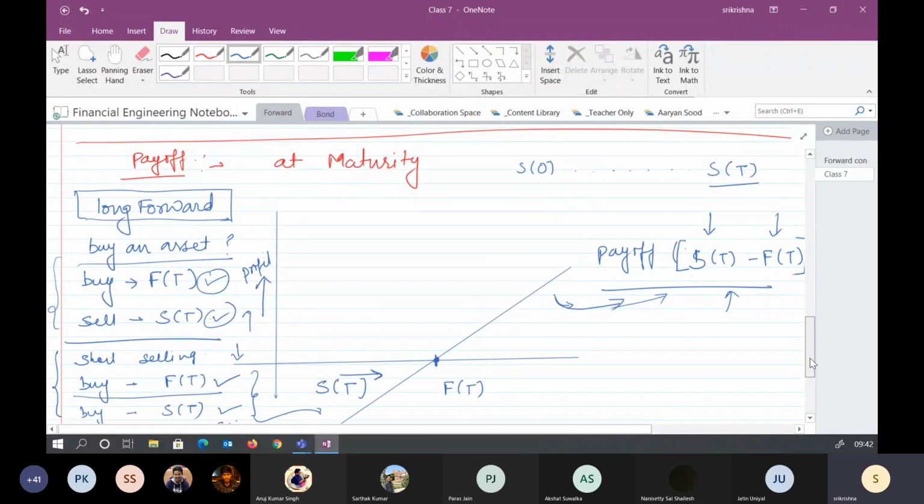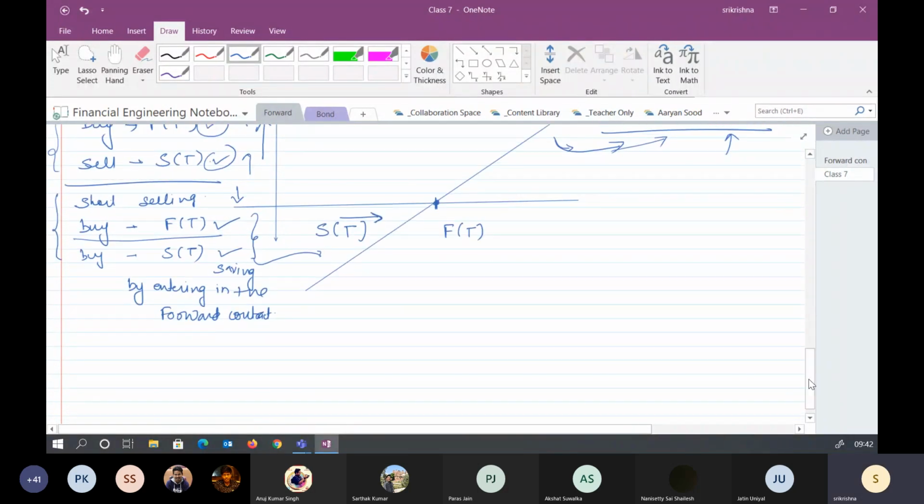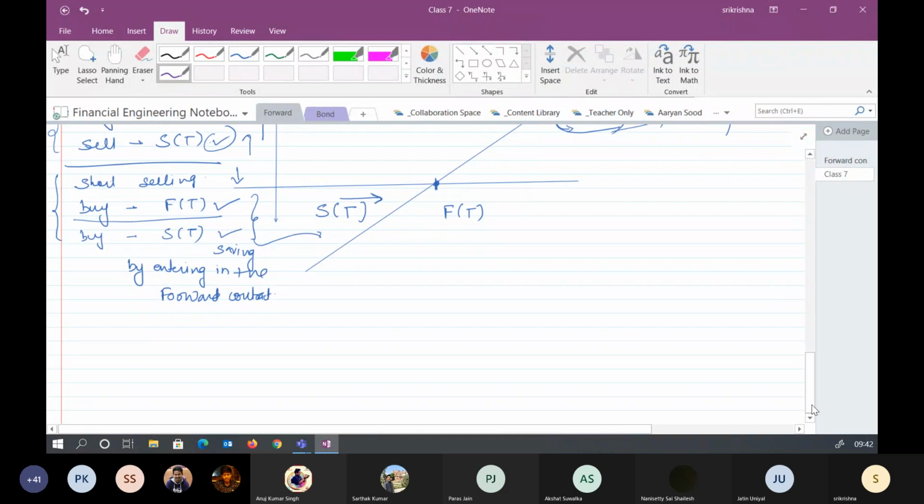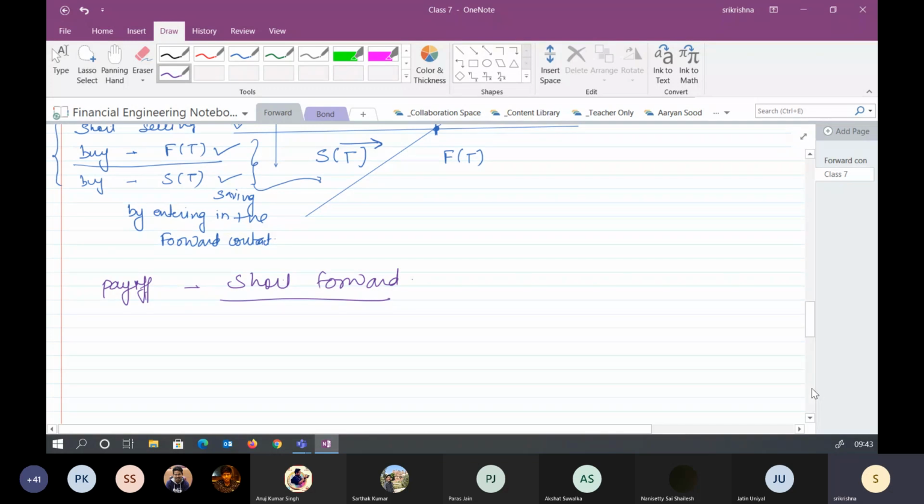So this was the payoff for the long forward. Let's try to draw the payoff for the short forward. So what should have been in the short forward? What do you do? You will sell at F_0, sell at capital T, right?